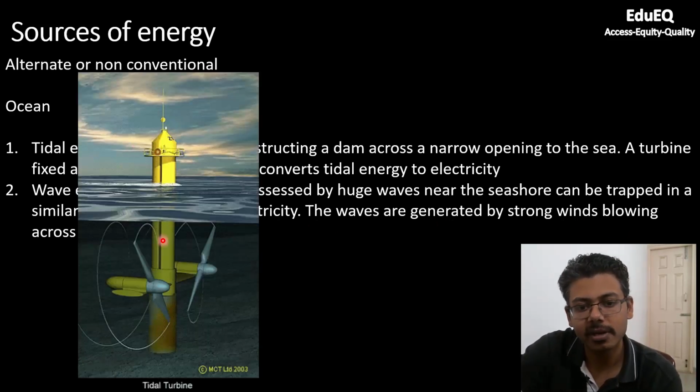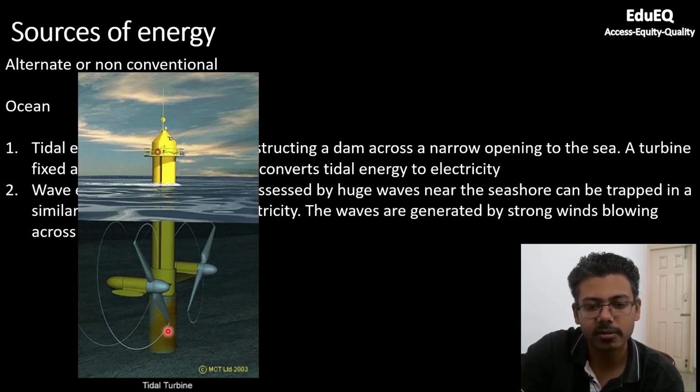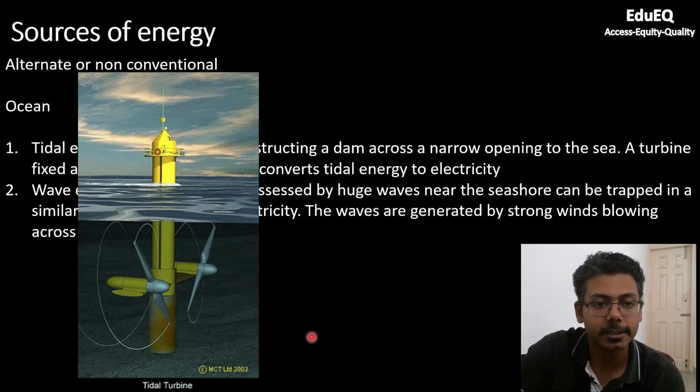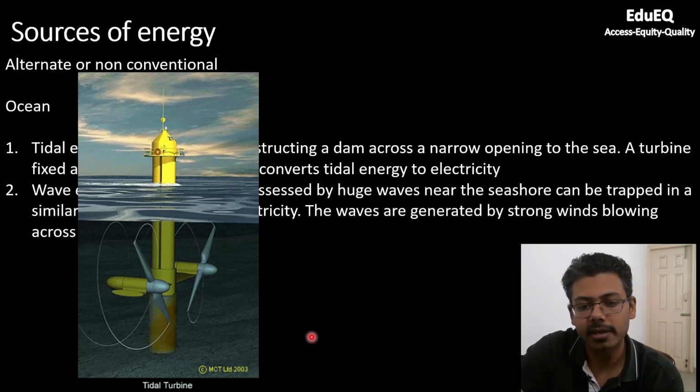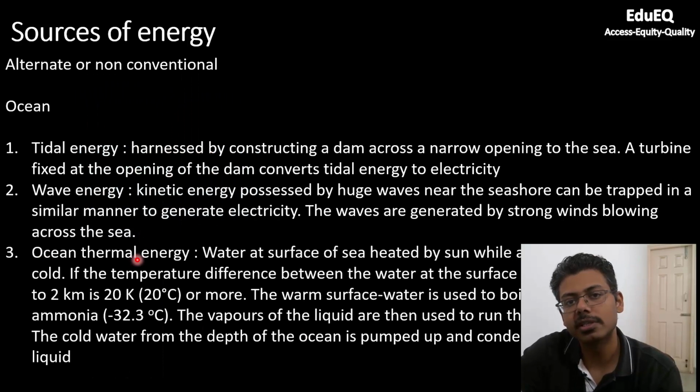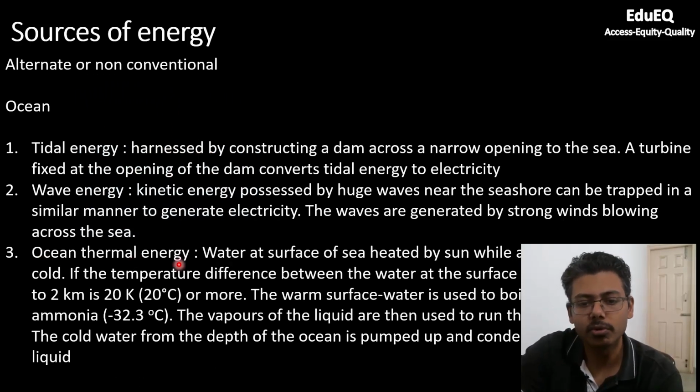So you can see one example here. It's a shallow sea very close to shore. They have placed this installation, and whenever there are waves due to strong wind, these turbines will move. And once these turbines move, they are connected to the generator, and you can convert this wave energy into electric energy. The third one is ocean thermal energy, where you are using the heat energy from the ocean.